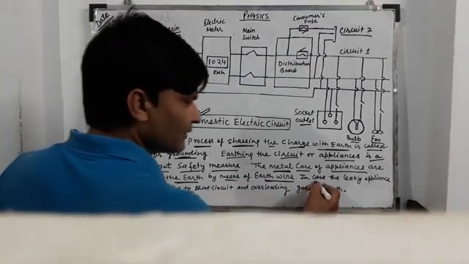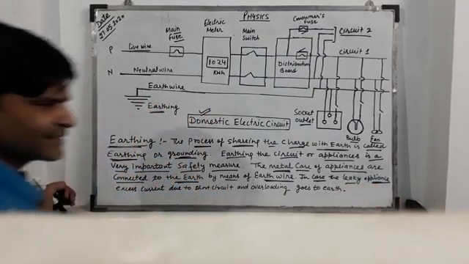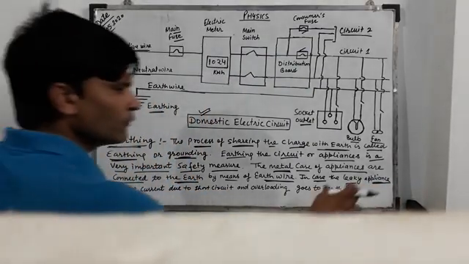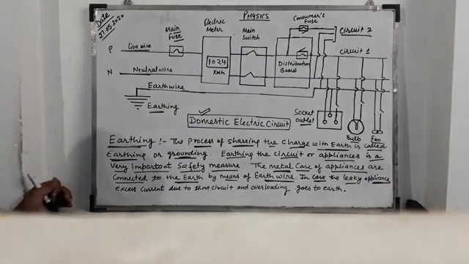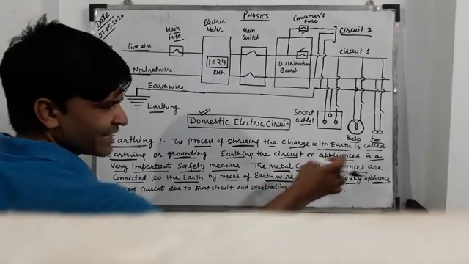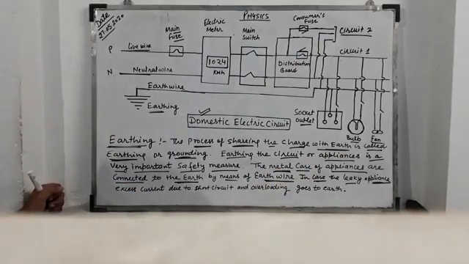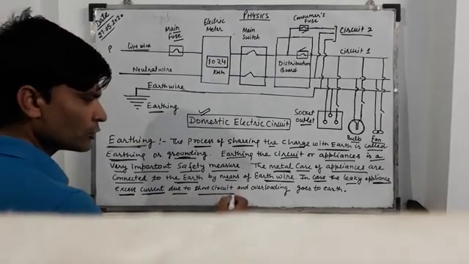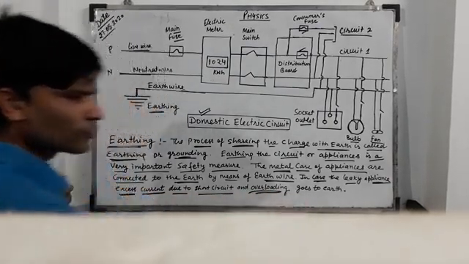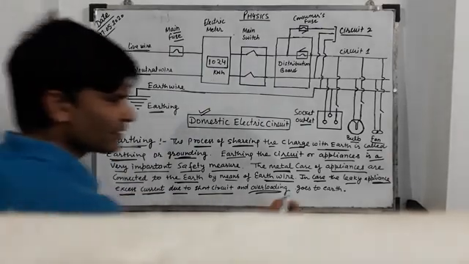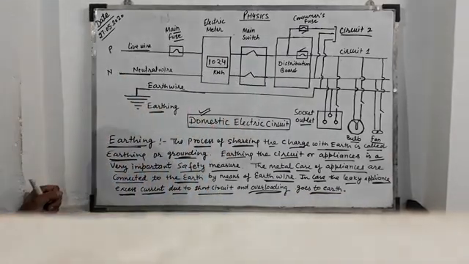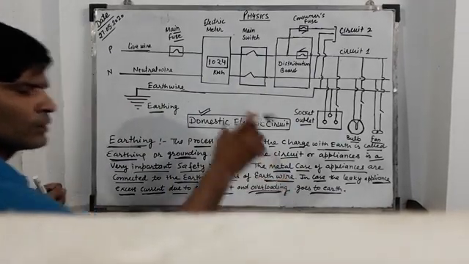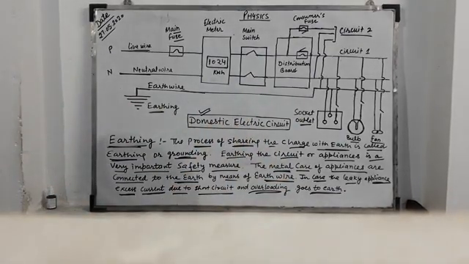Then in the case of a leaky appliance, this means if current is flowing on the metal case of the appliance, this is the excess current due to short circuit and overloading, and this excess current goes to earth by means of the earth wire, so we can avoid electric shock.